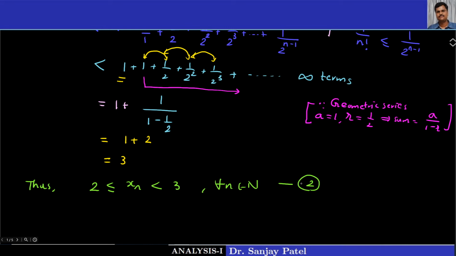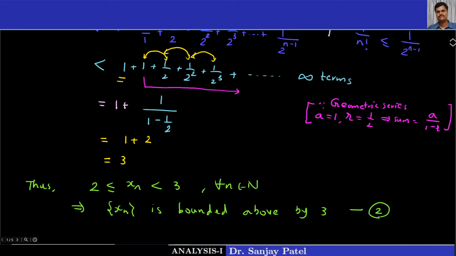I can say this implies the sequence xn is bounded above by 3. Let us call this result number 2.